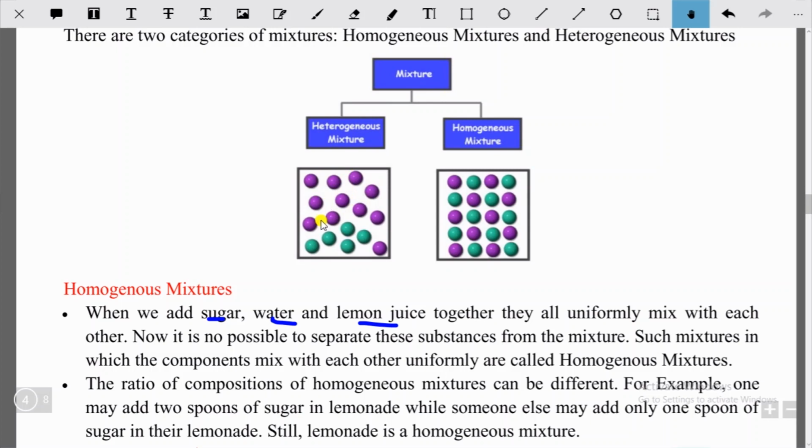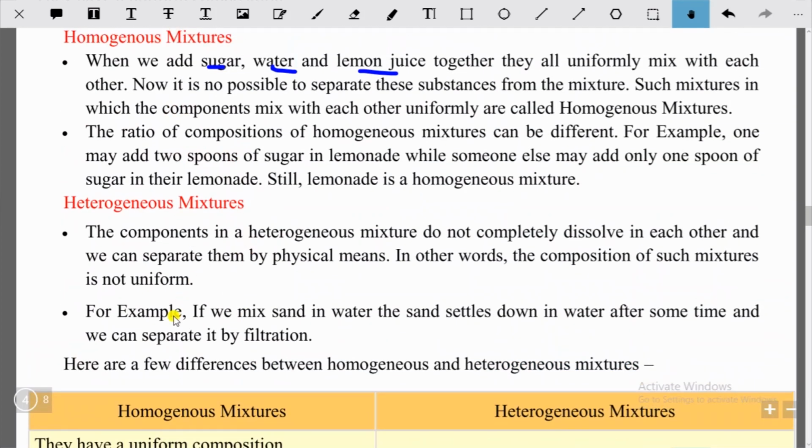These purple colored balls are above and these green colored balls are down, so we can separate them easily. Here the example is sand and water. If you mix sand in water, after some time you will find that the sand settles down, then you can separate them easily by filtration.